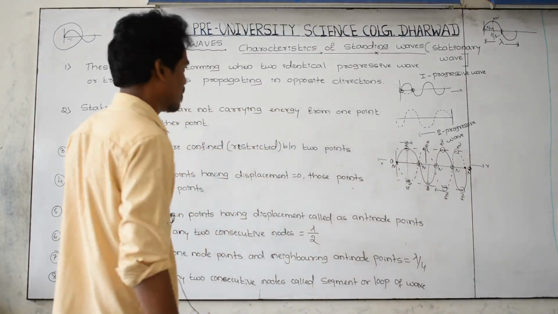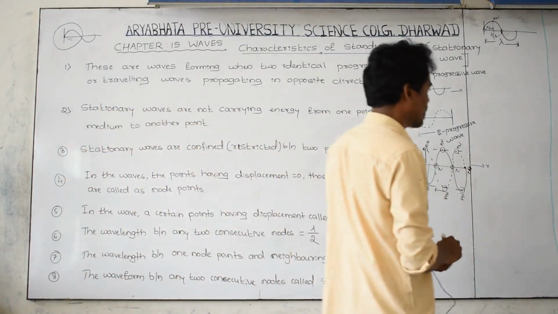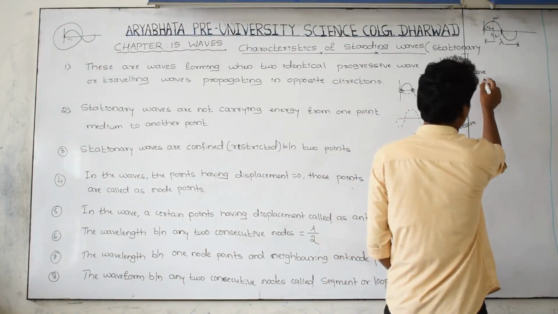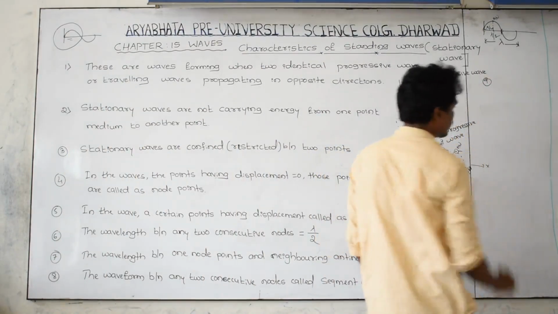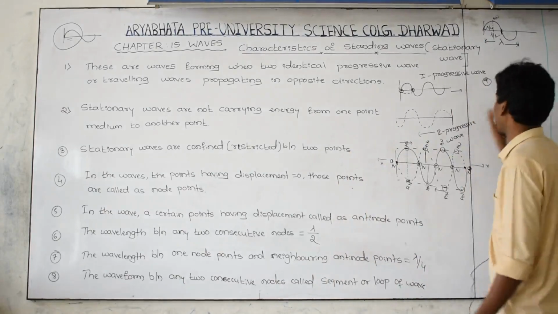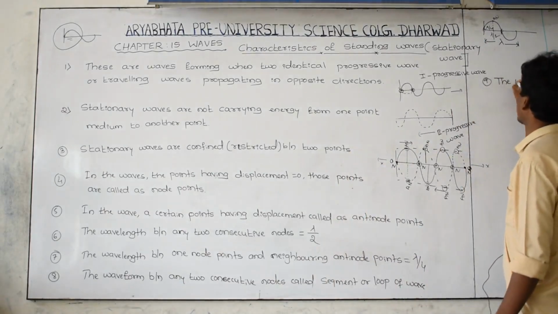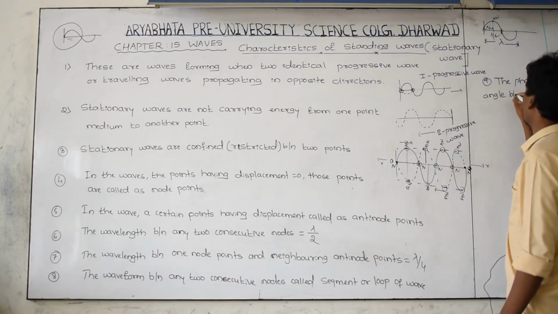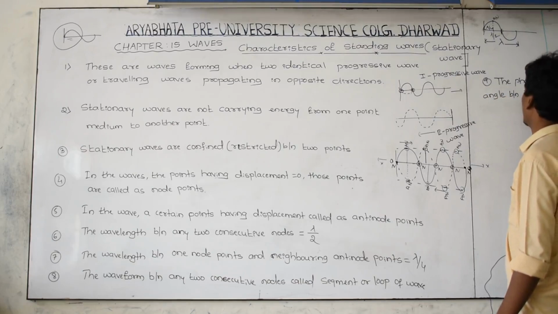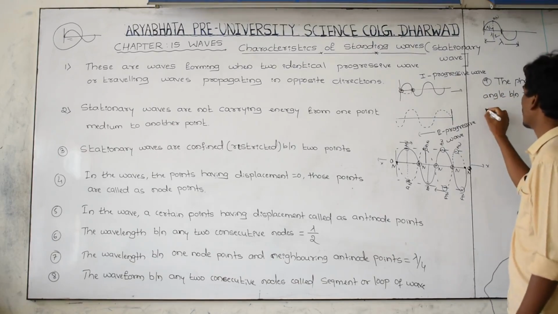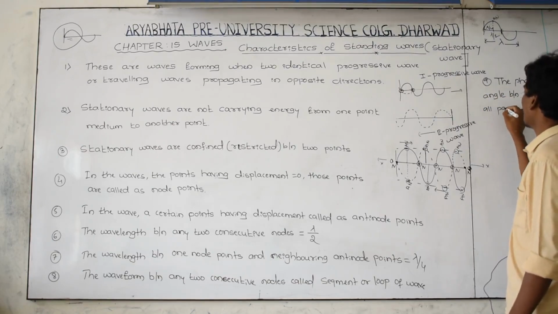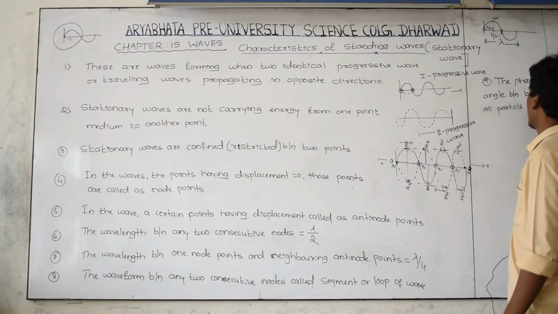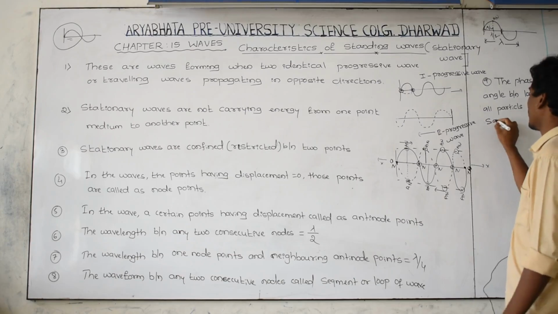And this is the 8th one. And go to the 9th one, that is the 9th one. The phase angle between particles in a loop: all particles have the same phase angle.